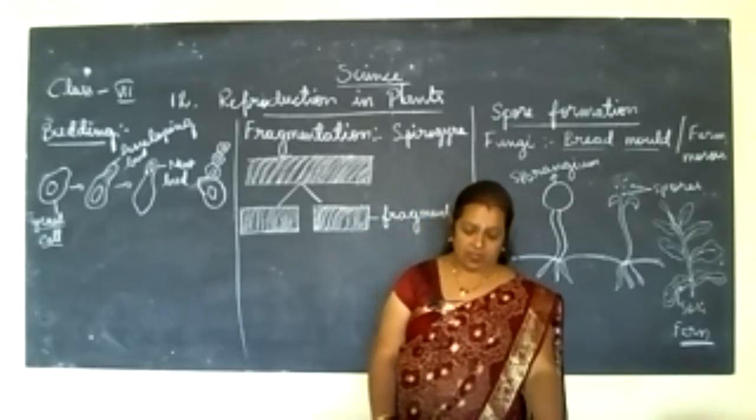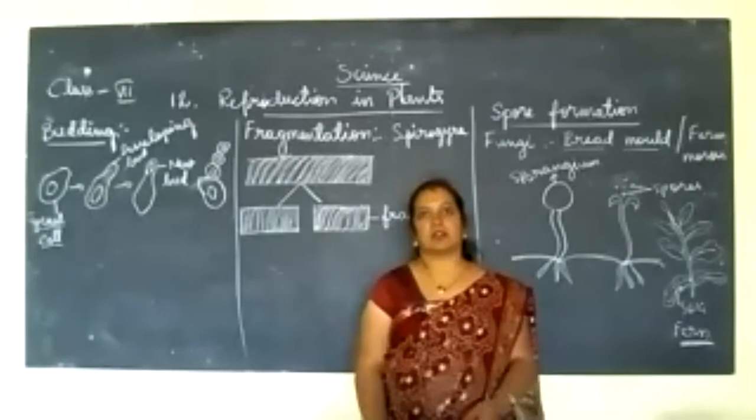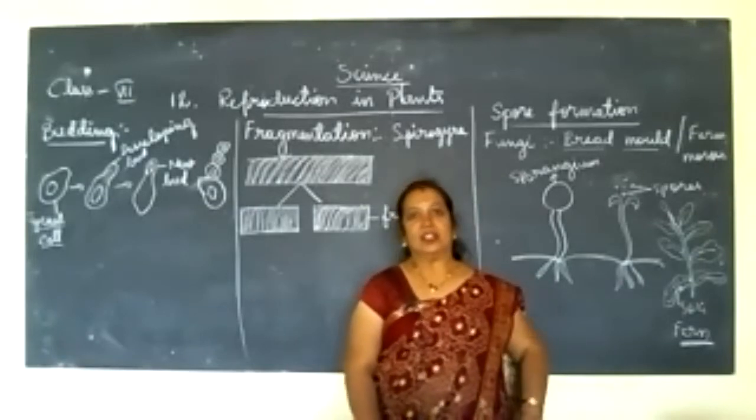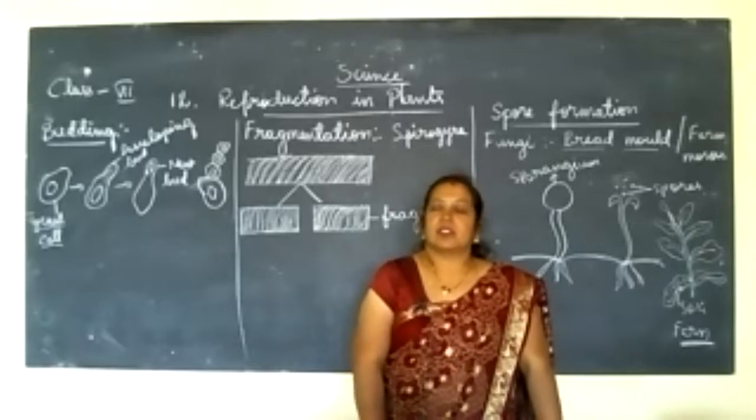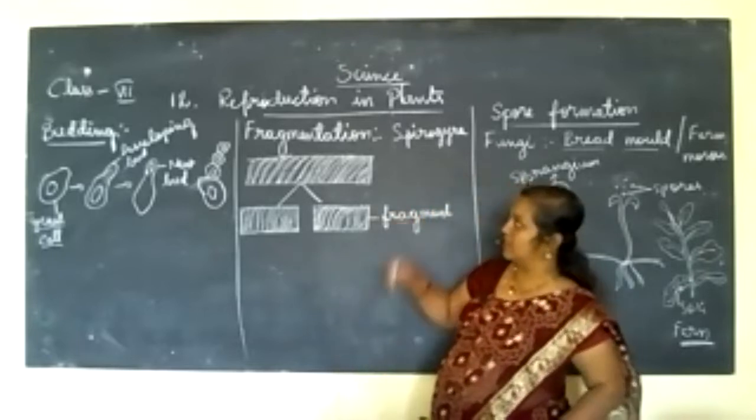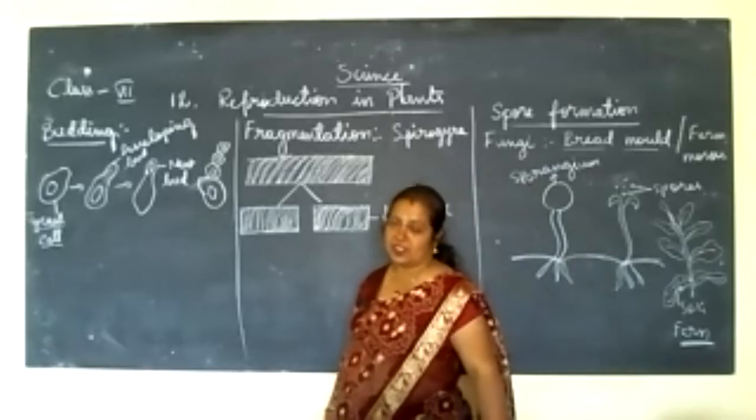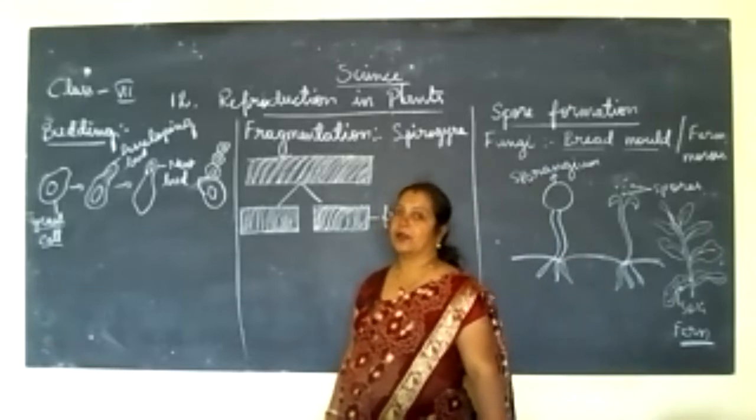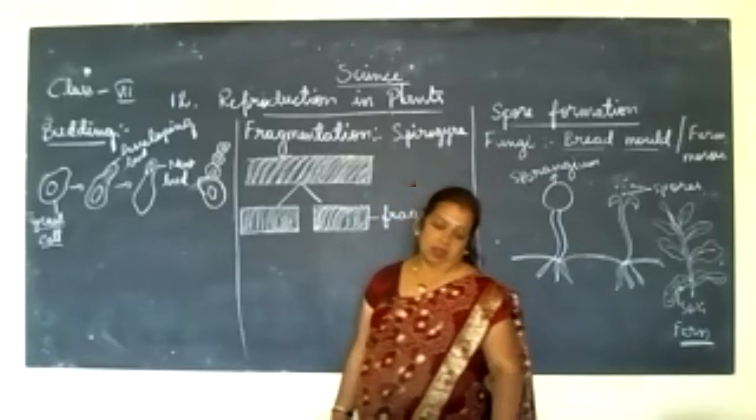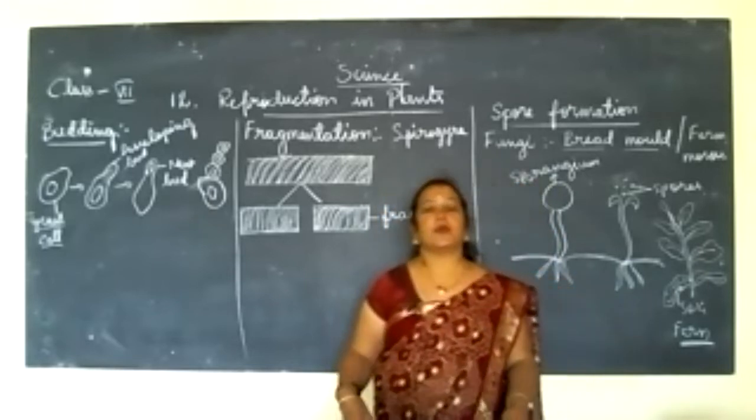Okay, now let us come to the subject. So this is the online class for this year, the first class. Okay, so this lesson is lesson number 12, reproduction in plants. I have already done it, but I am telling it once again. Got it? So I explained about reproduction.